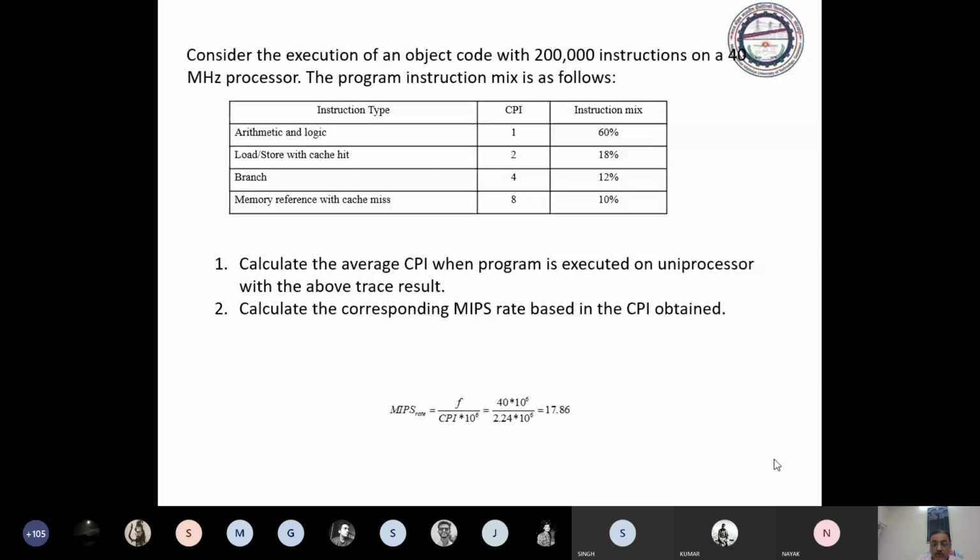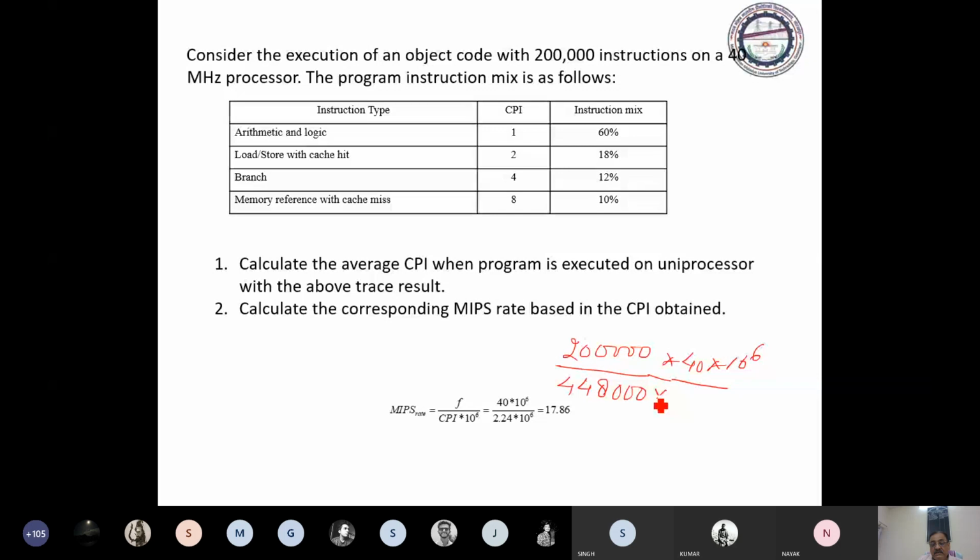It is 2 lakhs, the total number of instructions, by 448,000, multiplied by 40 into 10 to the power 6. This is the total number of instructions executed in 1 second.